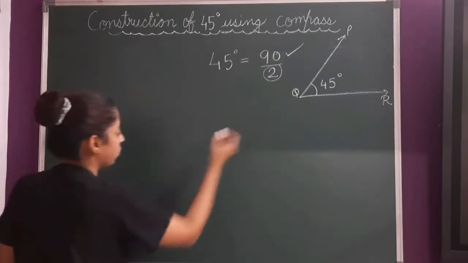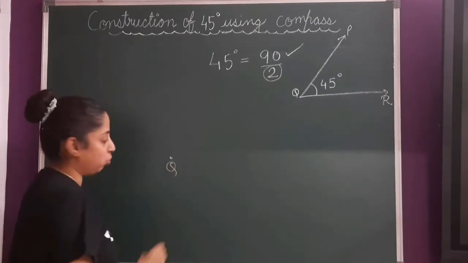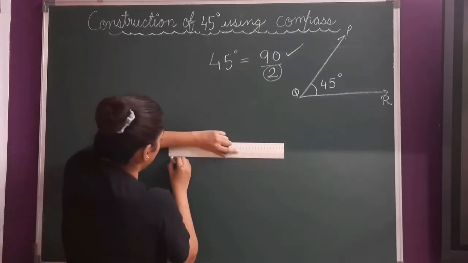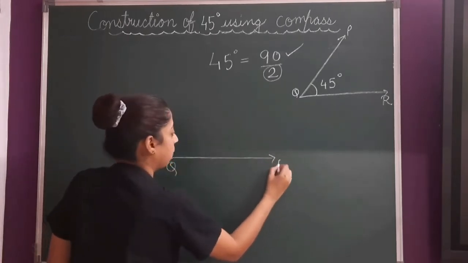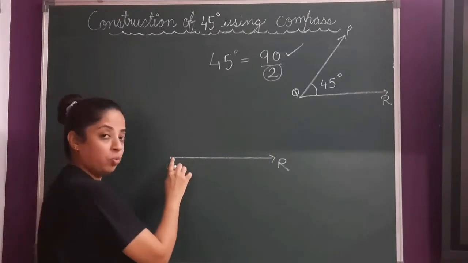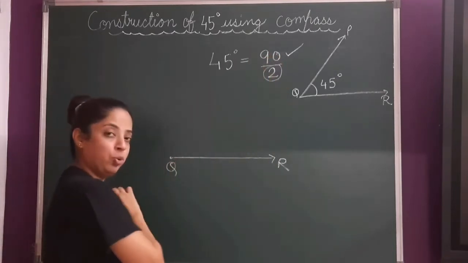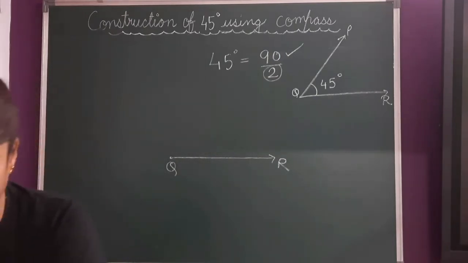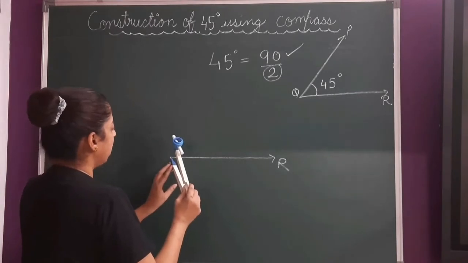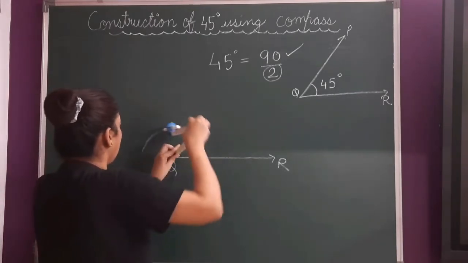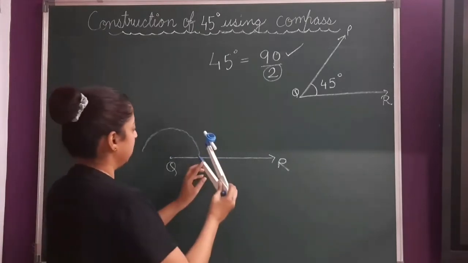Let's begin. So we will start with point Q. In your notebook take a point Q and draw a straight line. Draw a ray QR. Now at Q we are supposed to draw 45. So first let's make 90 at point Q. So for drawing a 90, keep the point at Q. Make an arc. Now 90 is 60 plus 30.